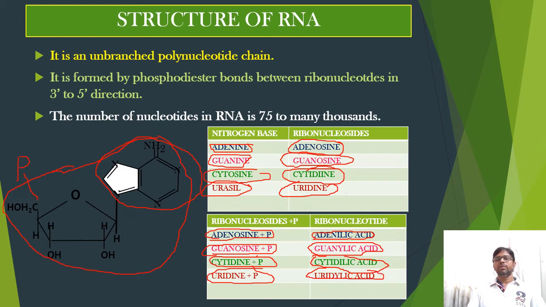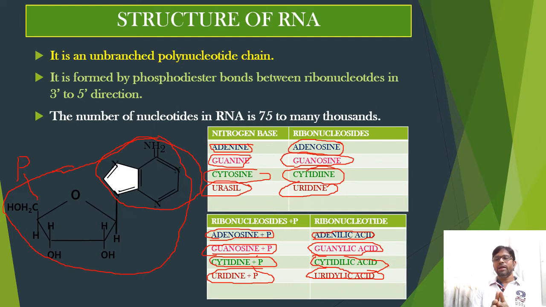So in this way, four nucleotides are present in the RNA molecule or RNA polynucleotide chain. These four types of nucleotides are repeatedly present in the polynucleotide chain of RNA. In number, there may be 1,000 nucleotides or 1,500 nucleotides or 5,000 nucleotides in a polynucleotide of RNA.